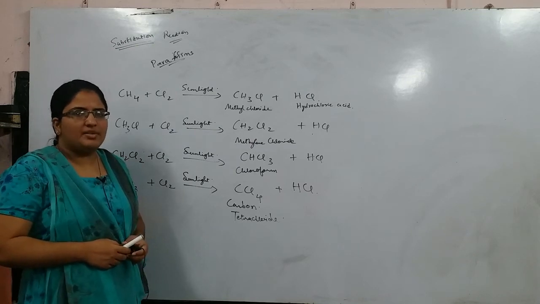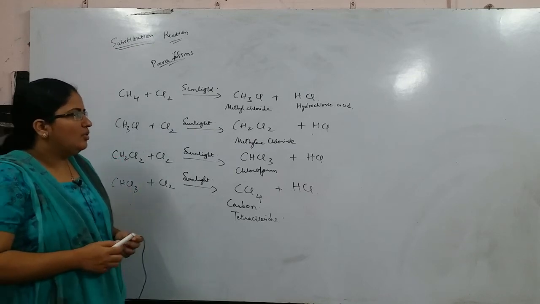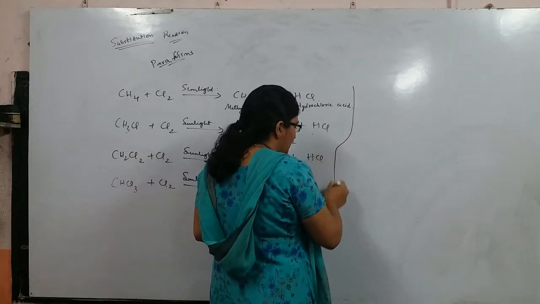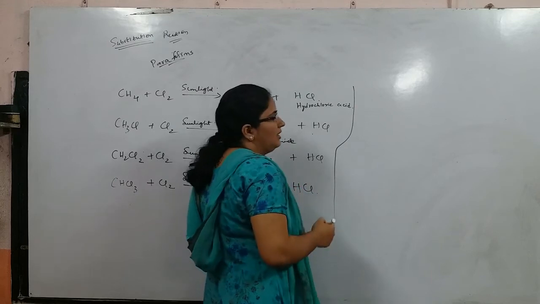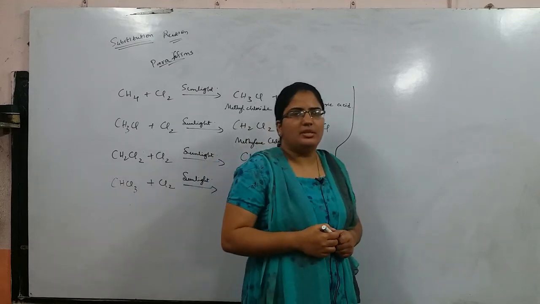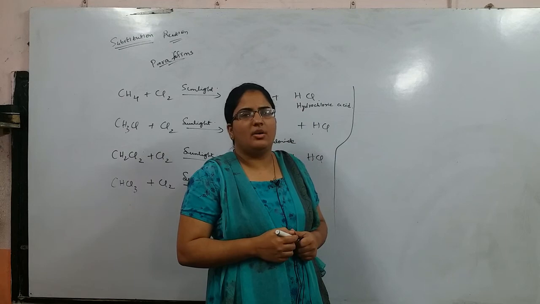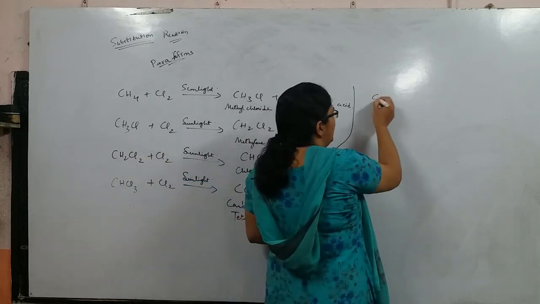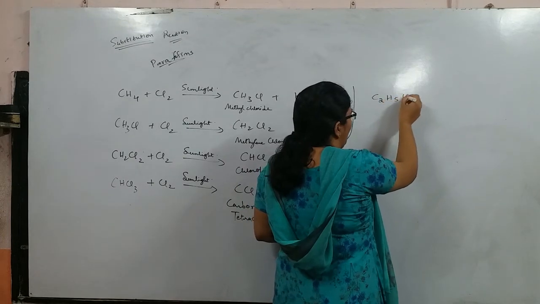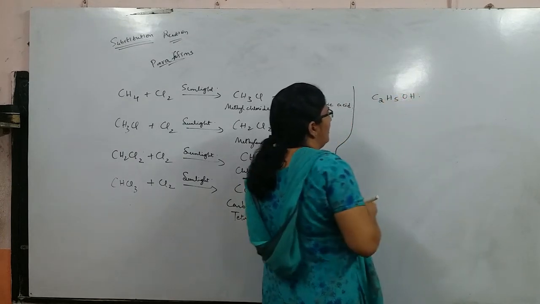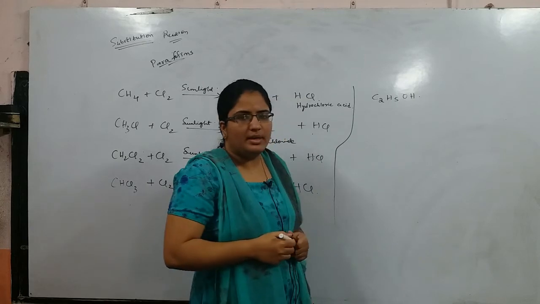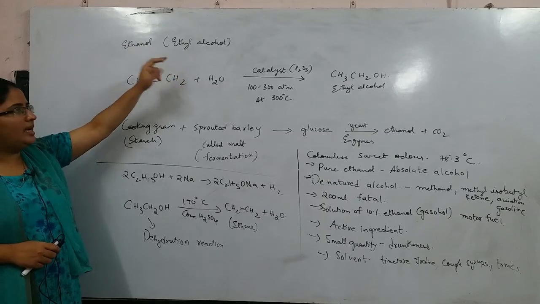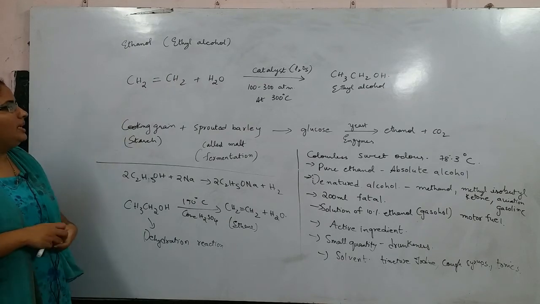The next topic we shall discuss is two important carbon compounds. One is ethanol, the other one is ethanoic acid. The formula for ethanol is C2H5OH. Next we have ethanoic acid also. Now ethyl alcohol is prepared from ethene.